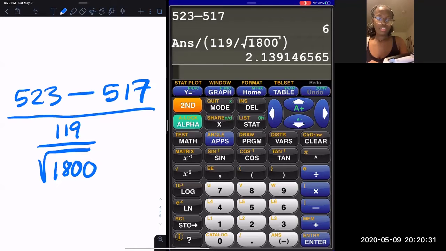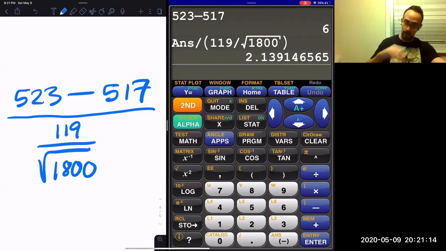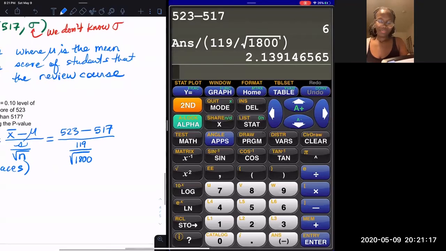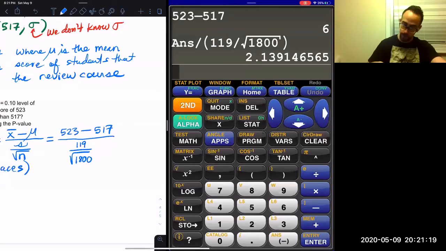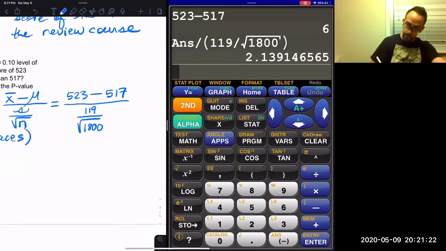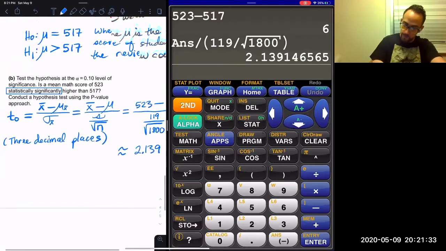Okay, see what I do now. I got the answer now. You got it, right? Yeah. So you've got to practice how to use your calculator. It's very important to practice. You not only have to learn statistics, you've got to learn your calculator. People don't realize that. It's a huge issue. The test statistic is 2.139 rounded to 3 decimal places.